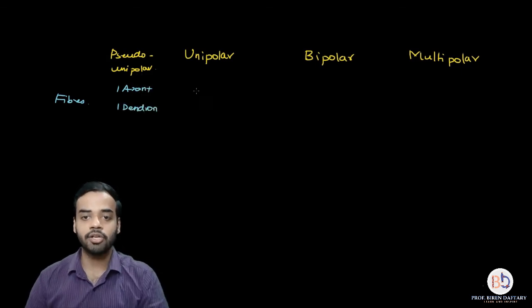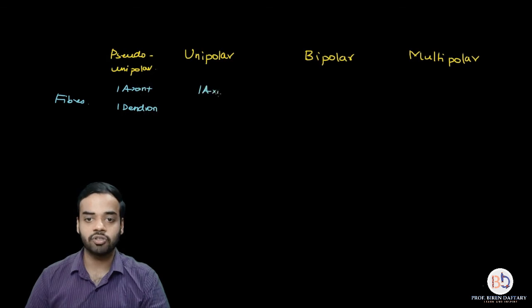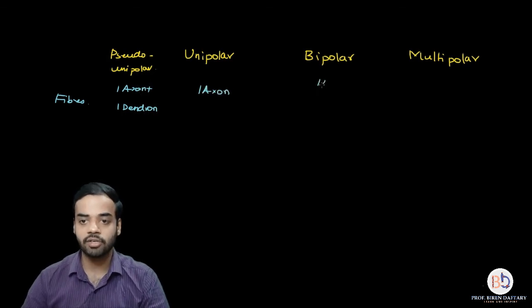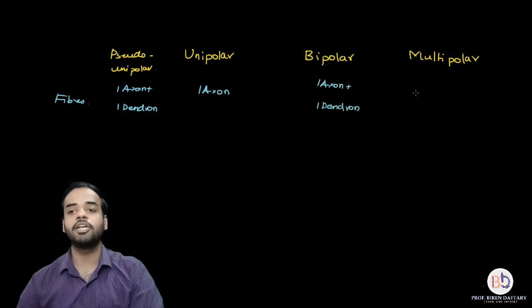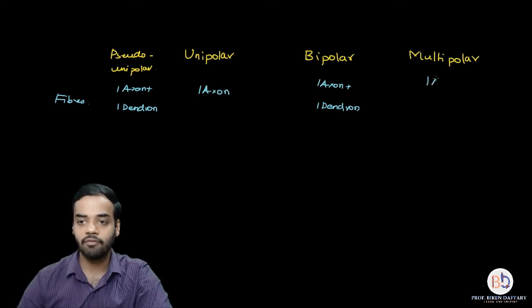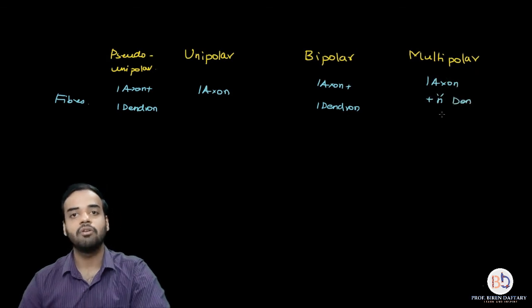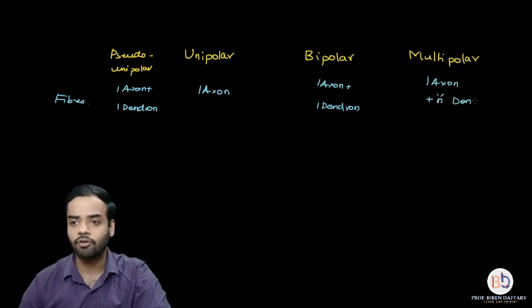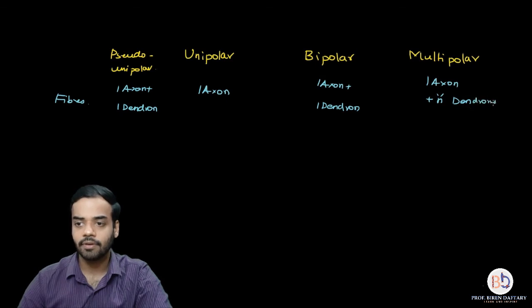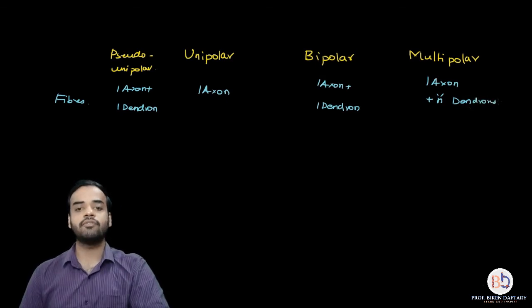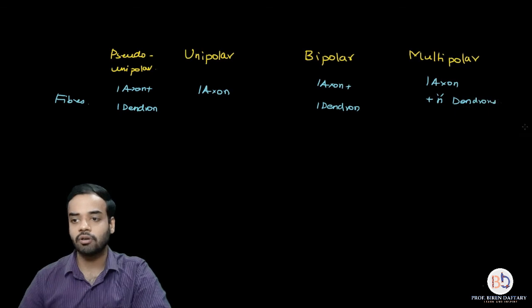A unipolar neuron is going to have only one axon. A bipolar neuron is again going to have one axon plus one dendron. And a multipolar neuron will have one axon plus n number of dendrons. n can be 1, n can be 2, 3, 4, 5, etc. Is this clear? So this is the first criterion, dependent on fibers.